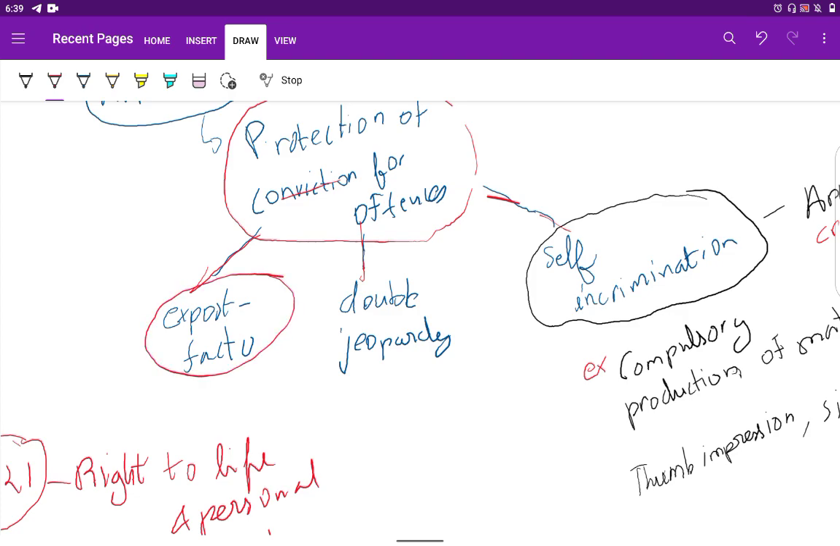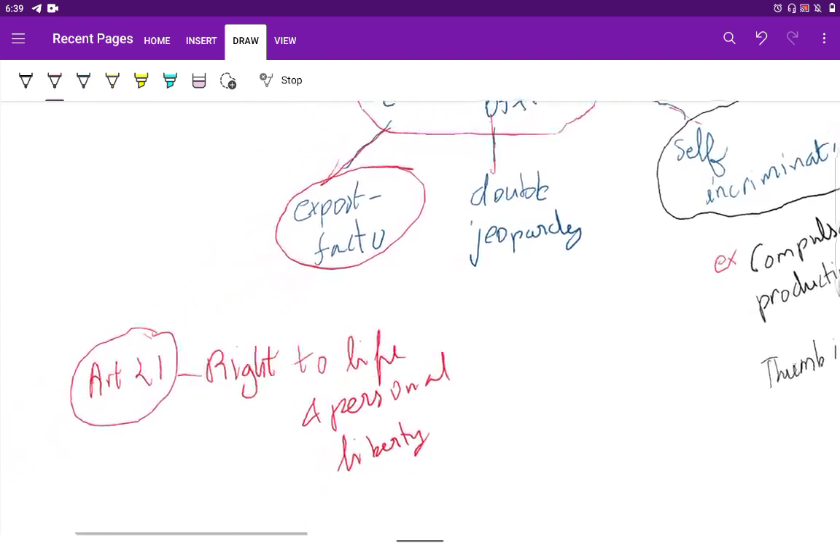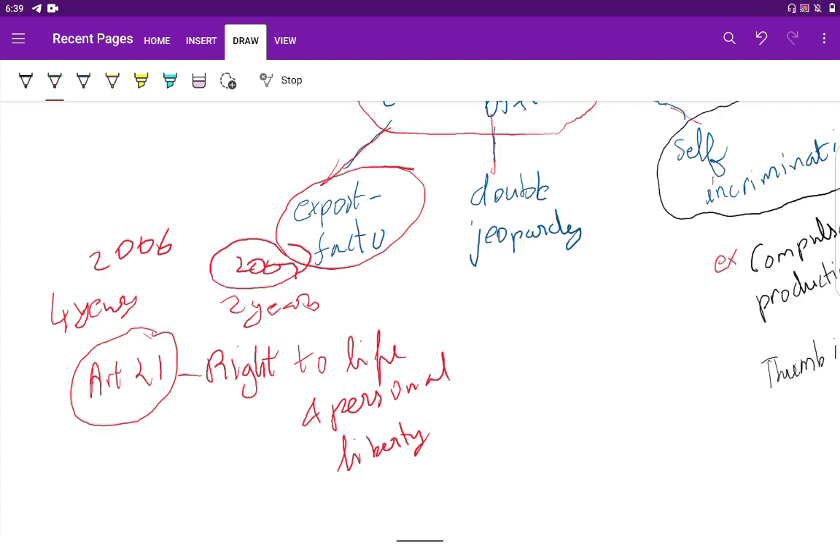That is, if you commit a crime, you will be punished according to the law prevailing at that time only. For example, I committed a crime in 2006. If I assaulted a person, I would have an imprisonment of 4 years. But when it came to 2007, it was only 2 years. Now, I committed a crime in 2007, but the court of law can't give punishment according to 2006. So it is called ex post facto.